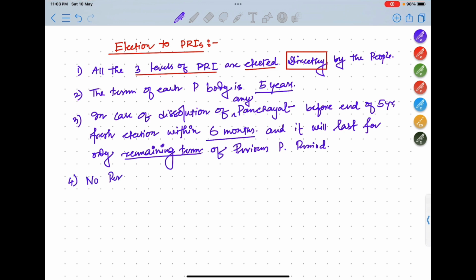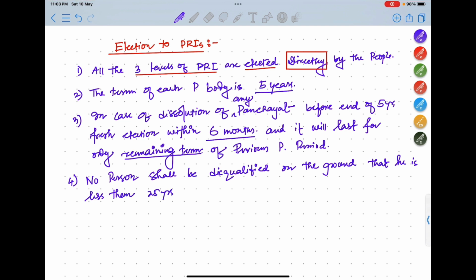Next, no person shall be disqualified on the ground that he is less than 25 years of age, if he or she attains the age of 21 years.